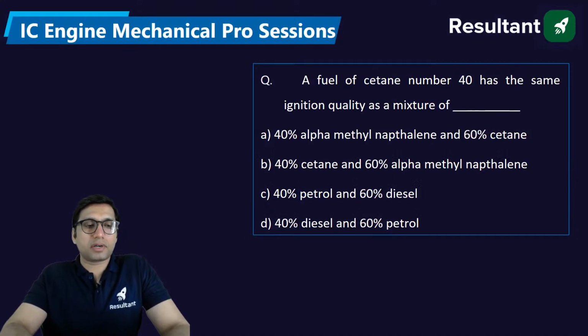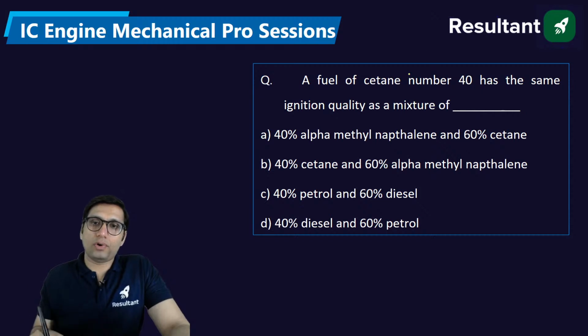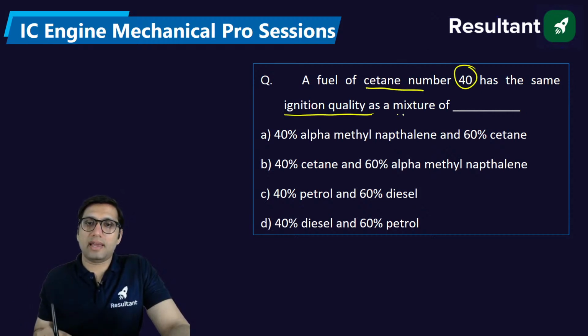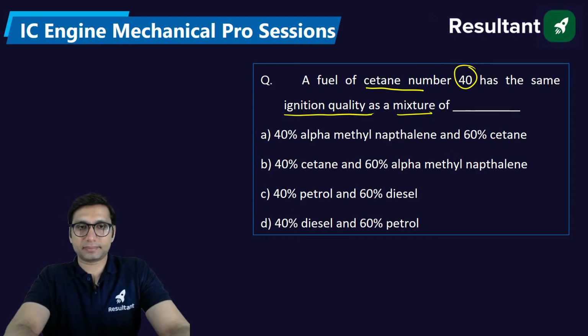So let's come to question number 1. A fuel of cetane number 40 has the same ignition quality as a mixture of. If any fuel has cetane number 40, yes, come on, tell me everyone. Yes, please everyone answer this question.